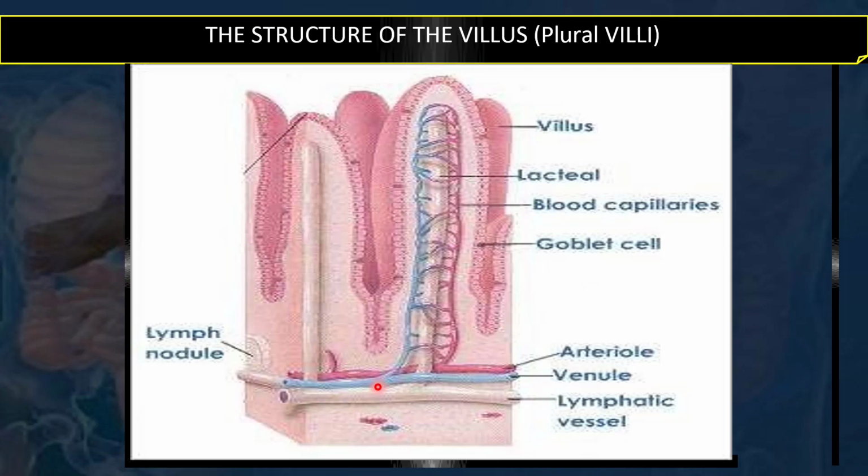So that is how we get all the smaller and larger size molecules from the food, the nutrients, with the help of blood capillaries as well as lacteals. These lacteals are very important for absorption of larger molecules, especially fatty acid components.